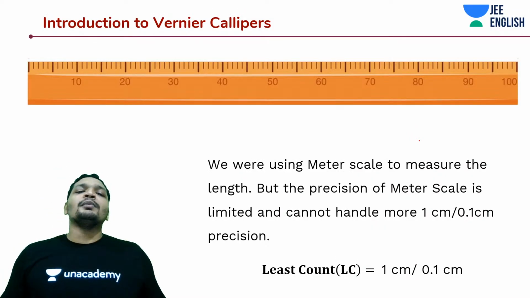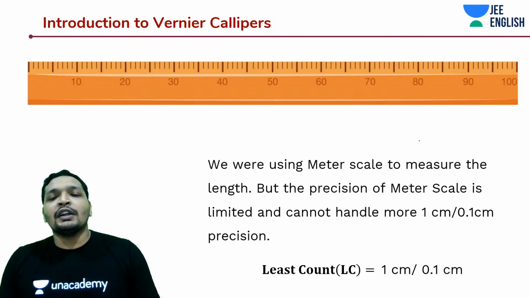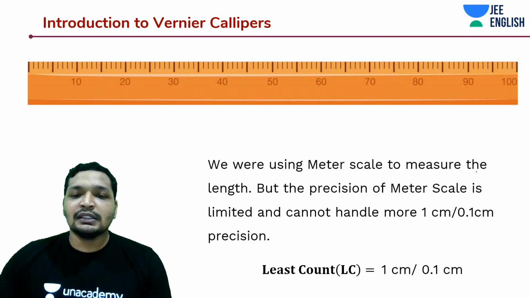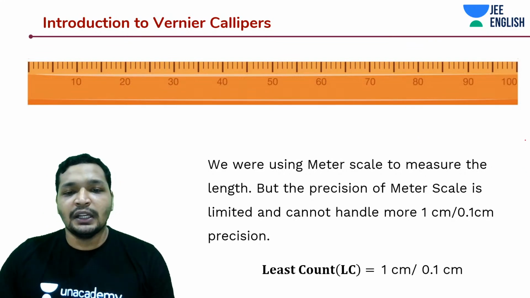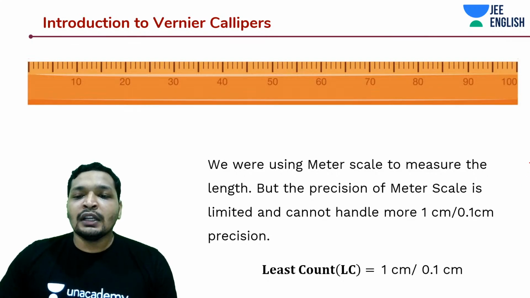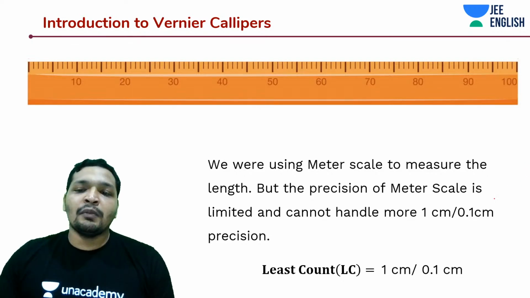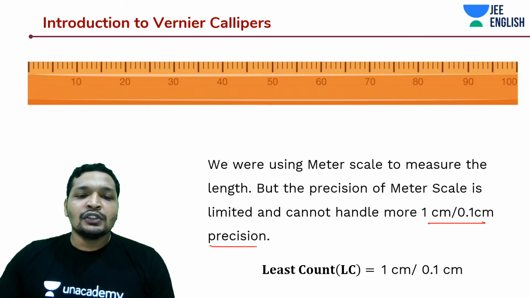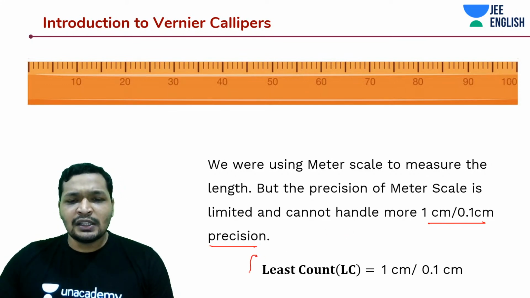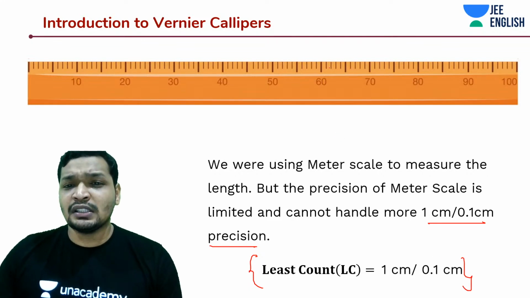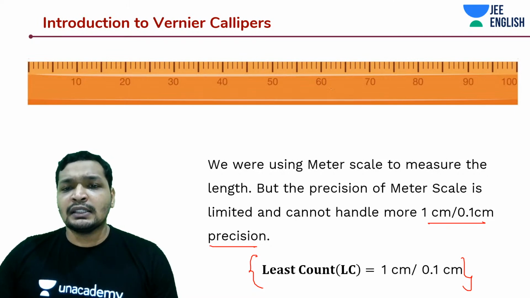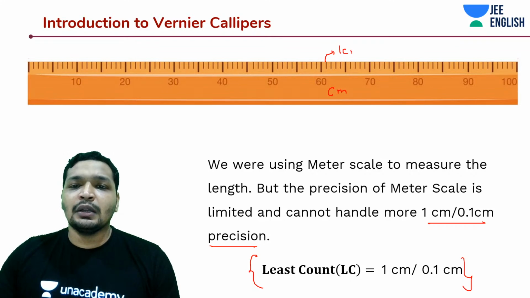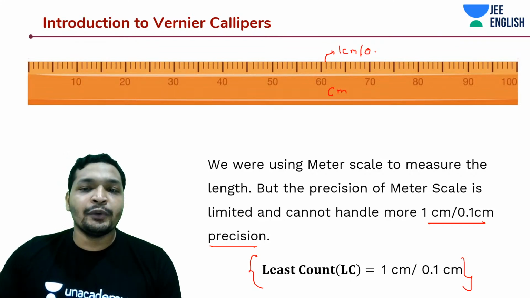So how do we measure length until now? We were using a meter scale, and these meter scales are limited by precision. They cannot handle more than 1 centimeter or 0.1 centimeter, depending upon the kind of scale you have. So the least count is typically only 1 centimeter. In your meter scale, you can see there are many divisions, but they are in centimeters. So one division is only going to be 1 centimeter, or in some cases it can be 0.1 centimeter.